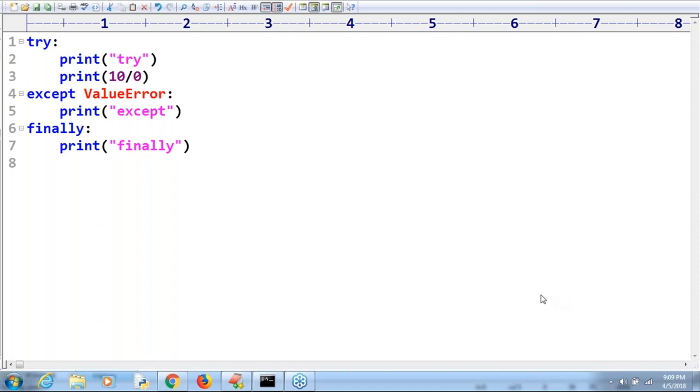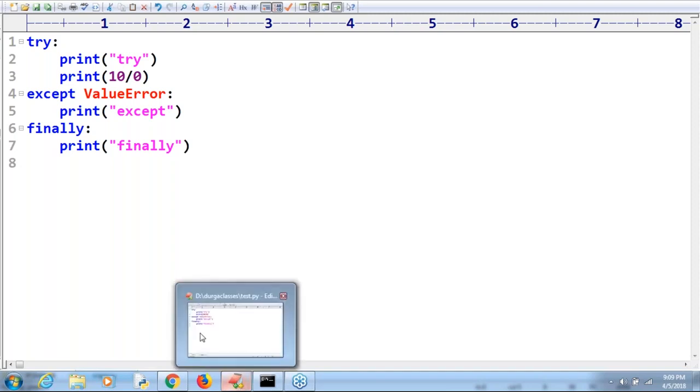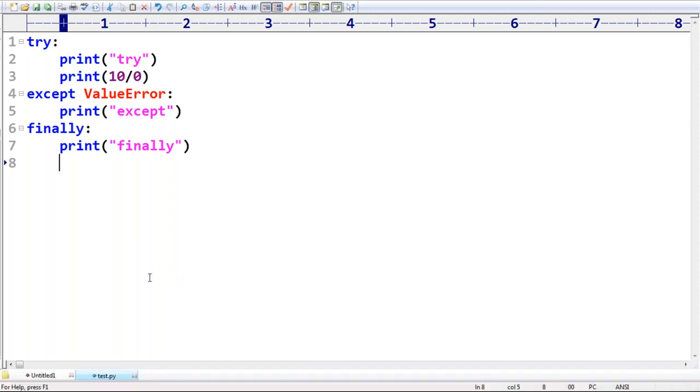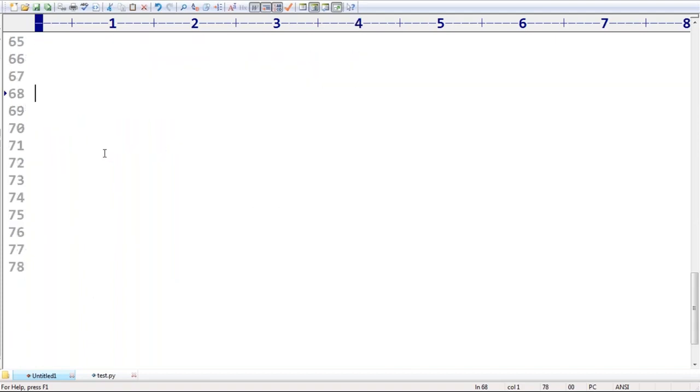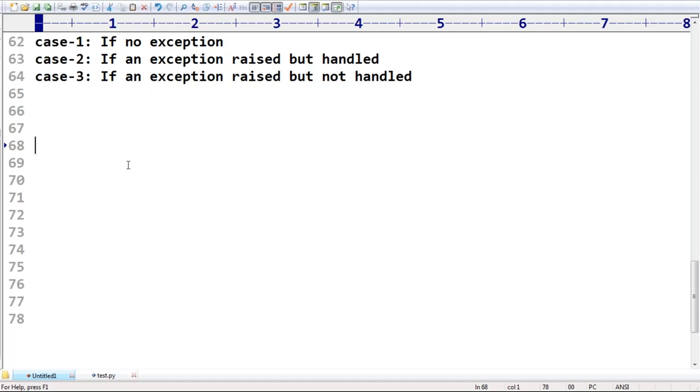Anyway, just take very special care. Up to this is clear for all of you, right? Okay. Now take very special care. Up to this point, for the finally block, we covered complete information, sir: exception rise and not rise, handle or not handle. Now let me go for a small example. Of course, it is also copy paste from Java only, right? Observe that. What is the biggest specialty of the finally block? Finally block will be executed always, whether exception rise or not rise, handle or not handle.